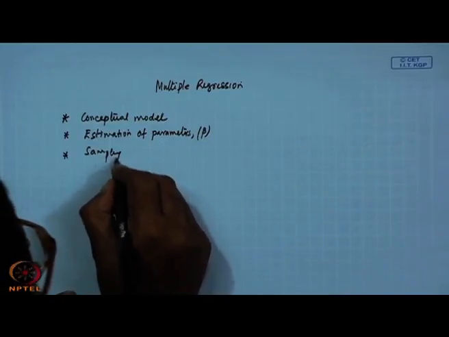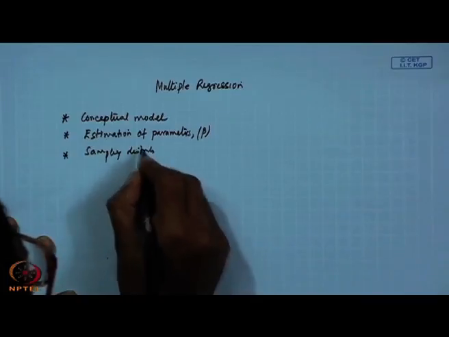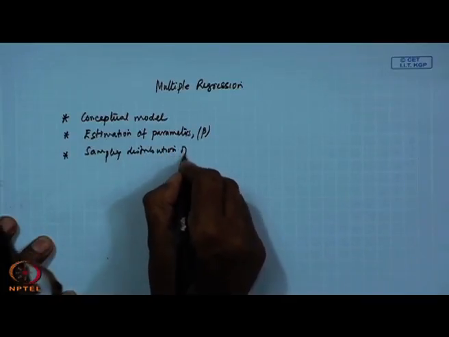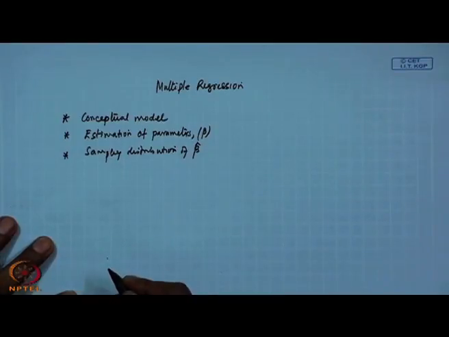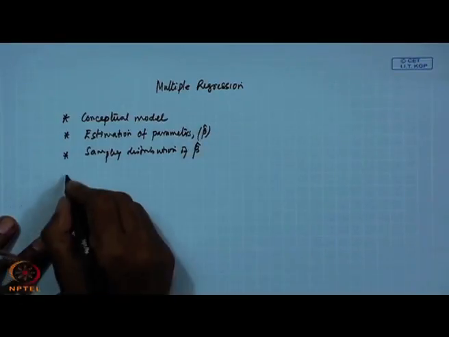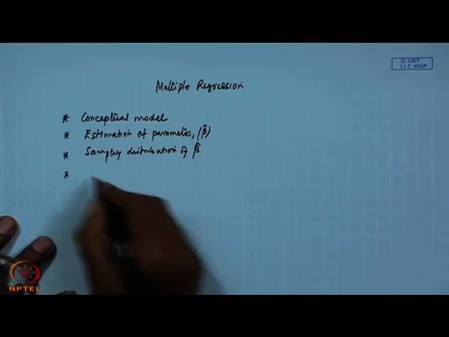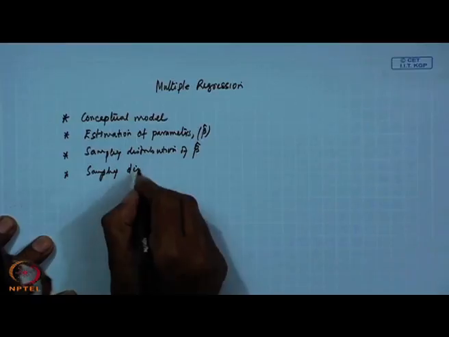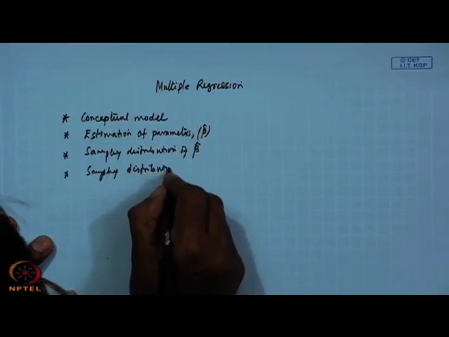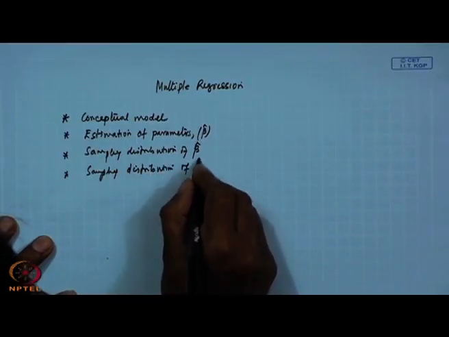Then sampling distribution of beta estimated. Then we will go for sampling distribution of error estimated.